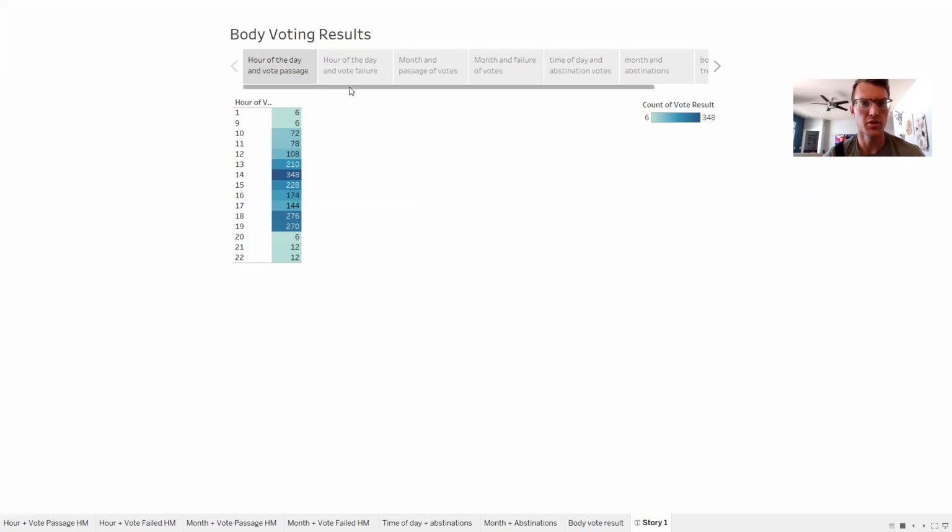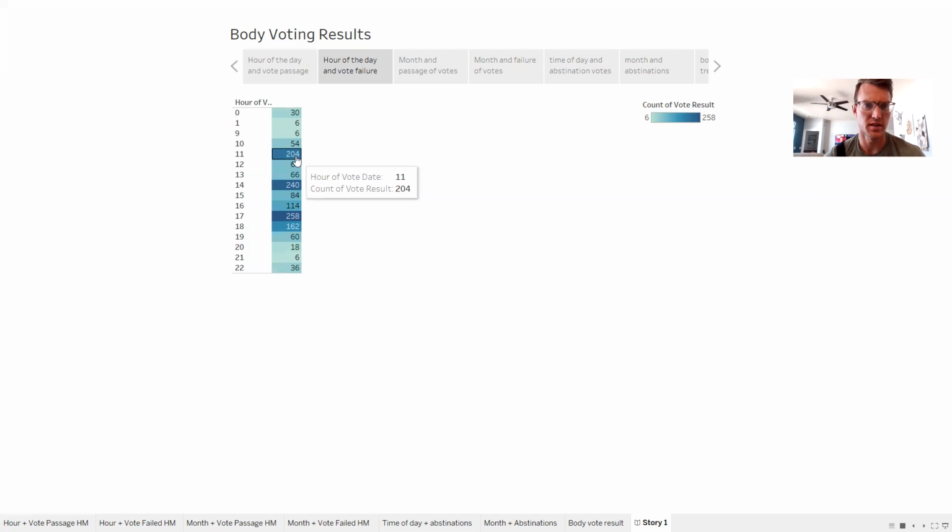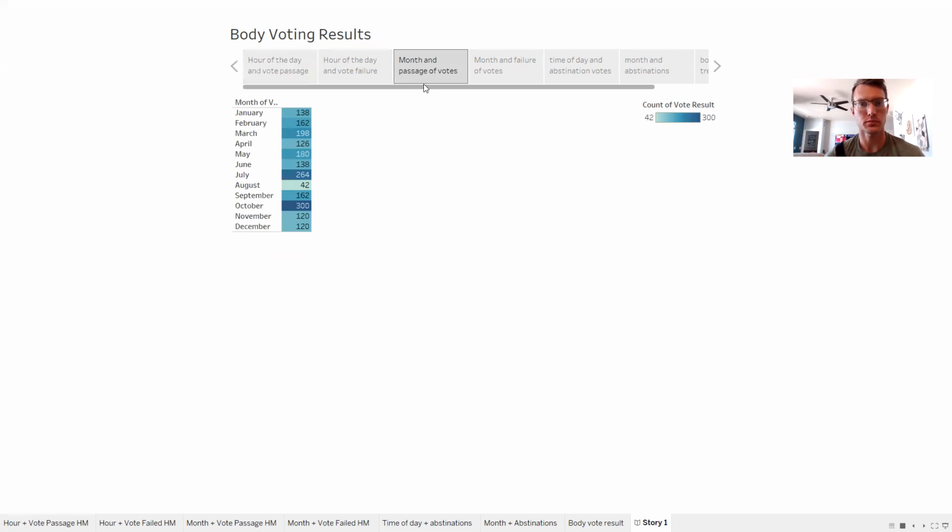But interesting as we flip back and forth and look at these, at 11 o'clock, there's 204 vote failures. At 11 o'clock, there's only 78 vote passages. So you wonder what the ebb and flow of people in Congress is. When people are in their seats, when everybody's voting, and we'll get to abstentions in a minute, but how voting takes place in the ebbs and flows and rhythms of what that might look like.